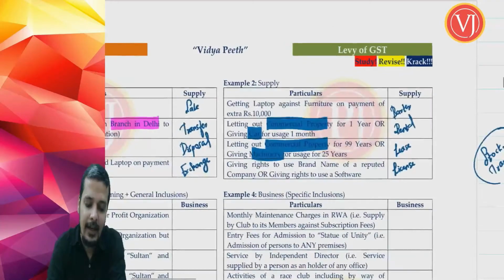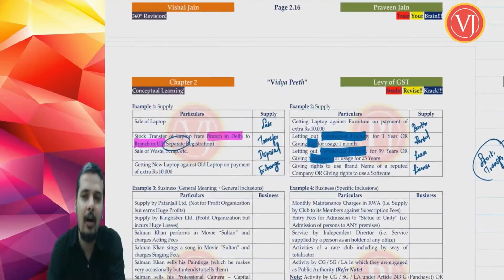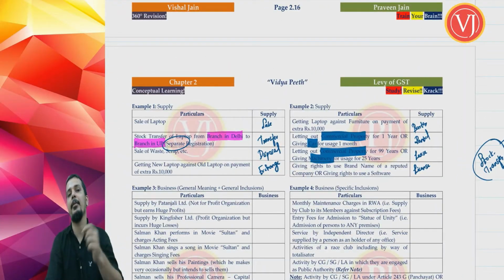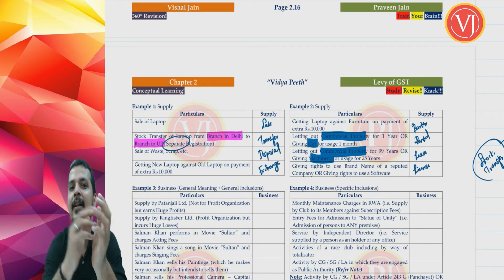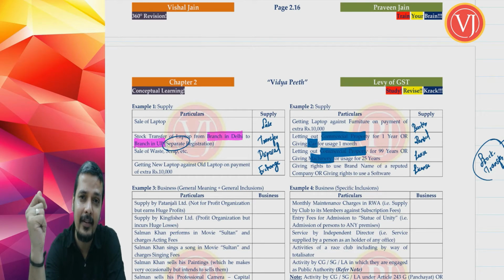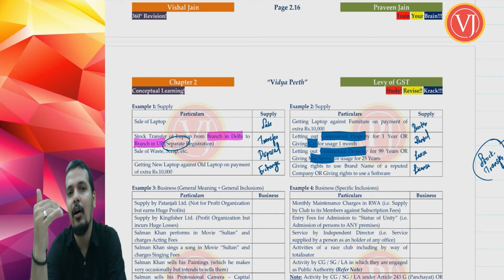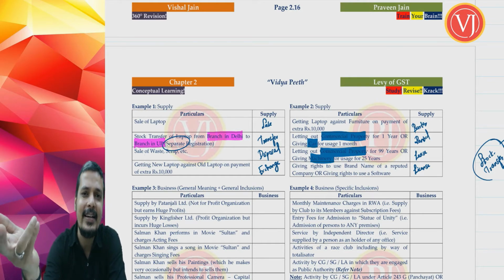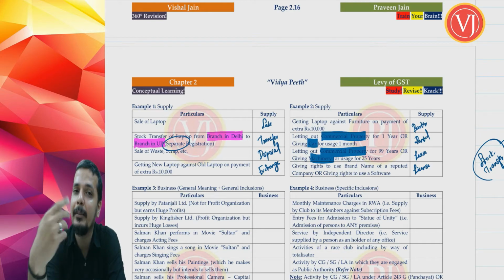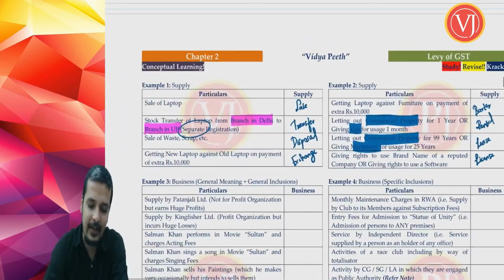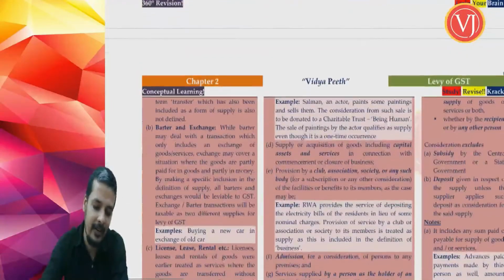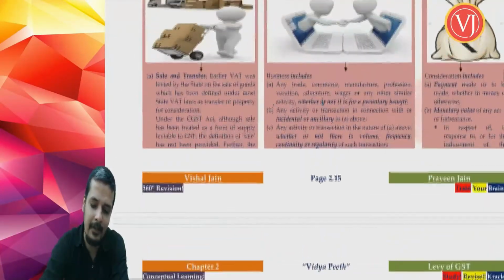Now friends, I wanted to give examples to make you understand all the terms used in the definition of supply. Supply under section 7 tells that supply includes all forms of supply. It can be sale, or transfer, or disposal, or exchange, or barter, or rental, or lease, or even license. So all these types we have discussed, correct? That is the normal understanding of the term supply. So we are done with supply. All these points given here, we have discussed with the help of examples.